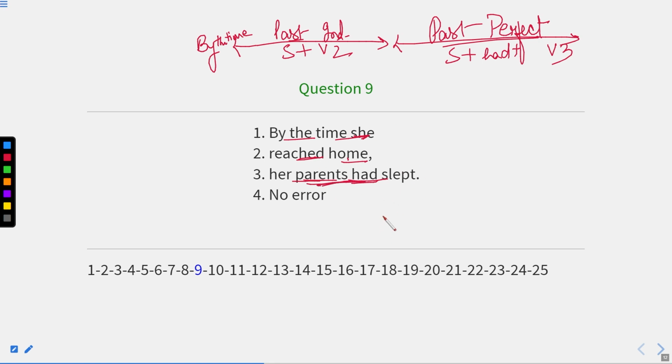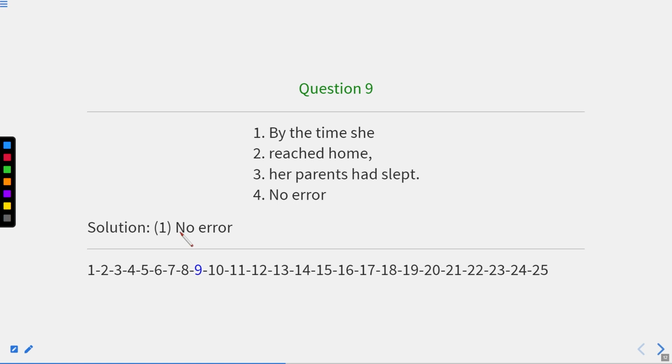Therefore, the entire sentence is absolutely correct. Therefore, the sentence contains no error. So our answer will be 4. That is no error. Okay, this is no error, but it is written 4 over here. Okay, so this is somewhere a typing error. Okay, so here the error will be no error. Now let us move to the next one.